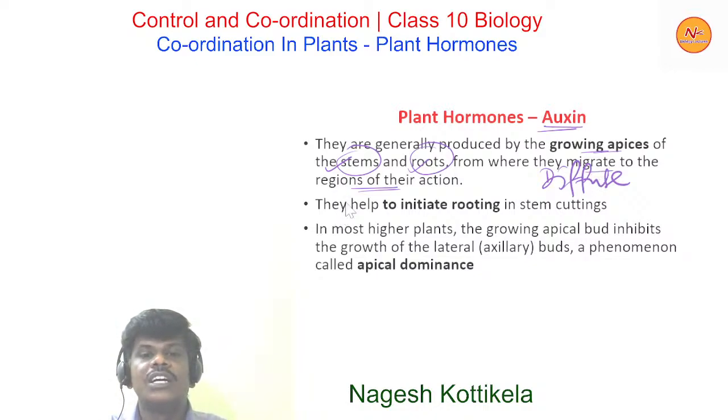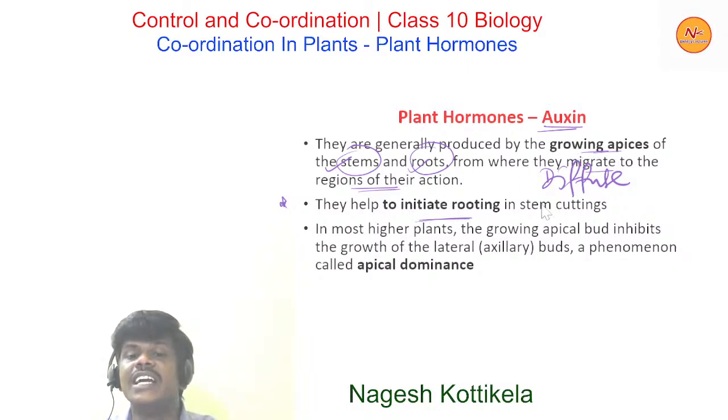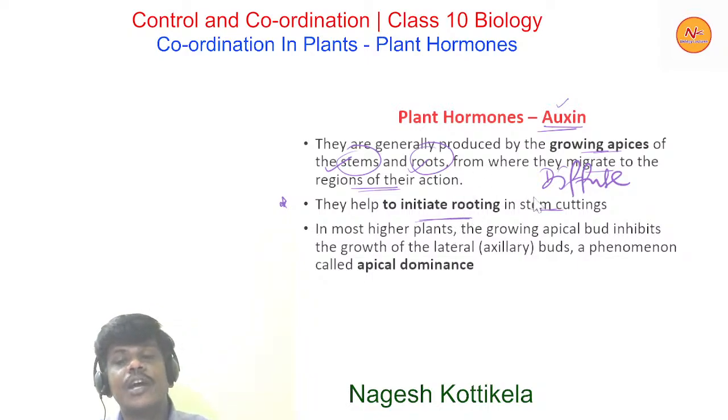Now these auxins help to initiate rooting in stem cuttings. So this is one of the very important functions performed by auxins. Some of the plants grow by vegetative propagation, where stem cuttings are used. In such cases, initiating roots is one of the functions performed by auxin. So auxins help to initiate rooting in stem cuttings.